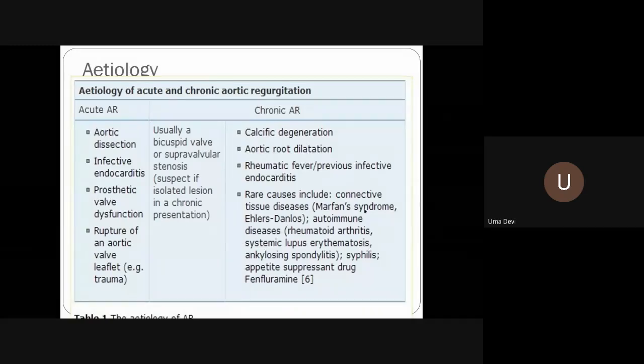The compensatory mechanism is not there. So it is sudden, and the patient goes very fast into cardiogenic shock and sudden cardiac death. Acute AR is one condition that you cannot treat medically. It has to have emergency surgical intervention.